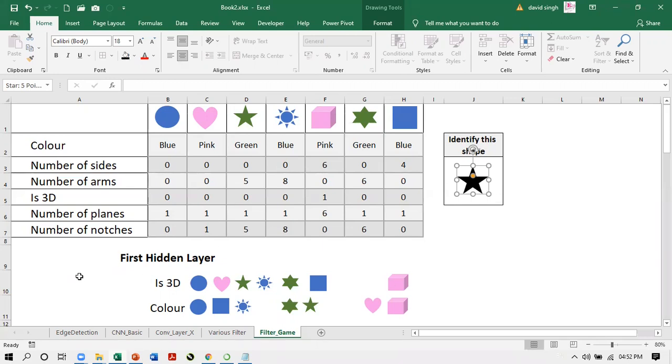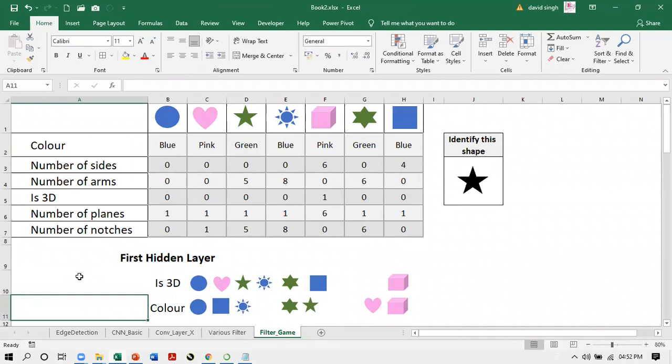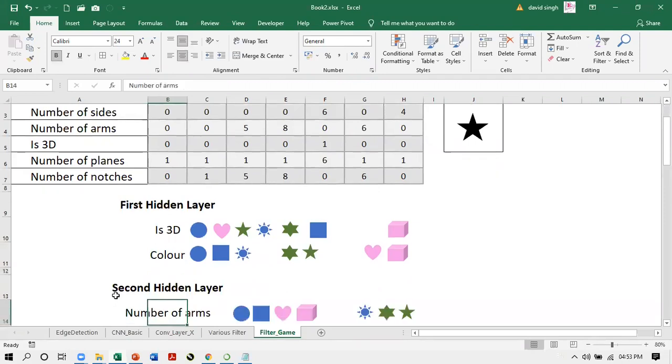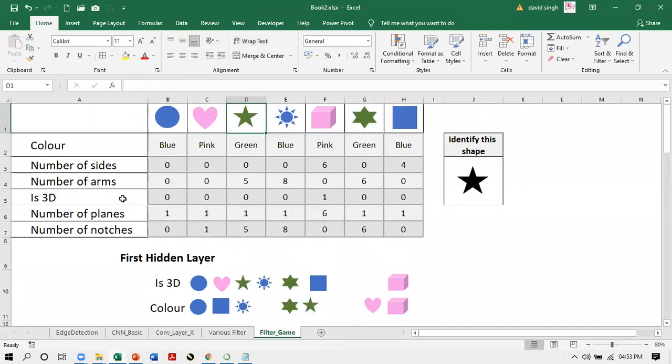What they will do, you will ask them one by one to start putting the filter on this. Is this star 3D? No. A separate classification. Is this star blue colored? No. How many arms does this star have? 5. So which category does it fall in? Just by applying this particular filter, because no other image falls in the category of 5 for number of arms.